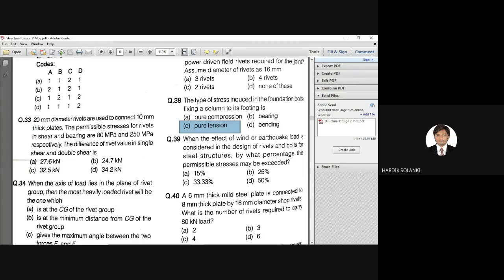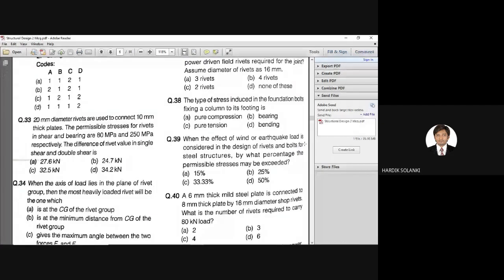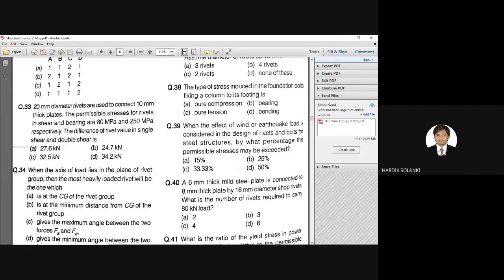Question number 39. When the effect of wind and earthquake load is considered in the design of rivets and bolts for steel structures, by what percentage may the permissible stresses be exceeded? I think we have solved this in the previous session.